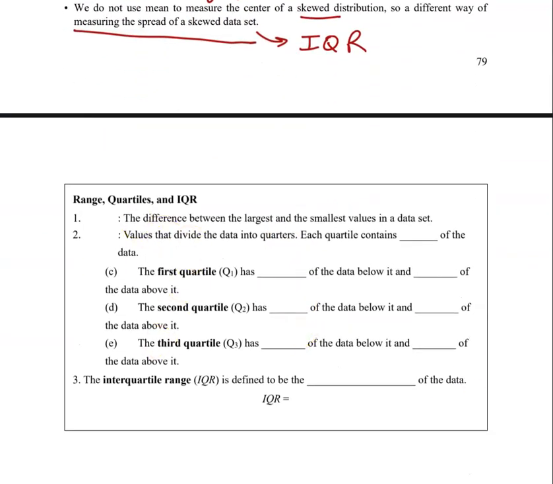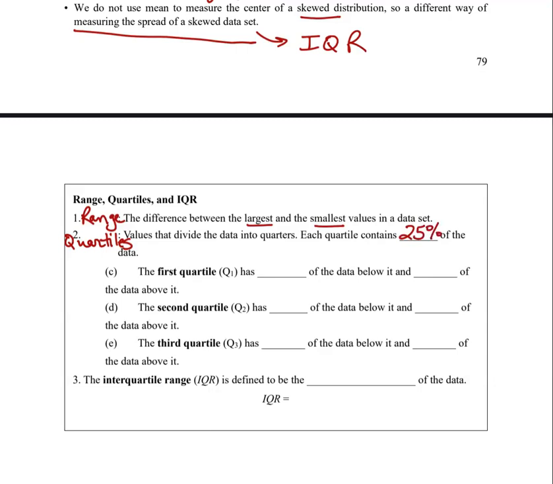So a little bit of terminology before we get to the IQR specifically. The range, to start off, I think I used that in a previous video, so we've talked about that a little bit, but the range is literally the difference between the largest and the smallest values in the data set, the highest minus the lowest. The values that divide the data into quarters are called quartiles, and each quartile contains 25% of the data set.